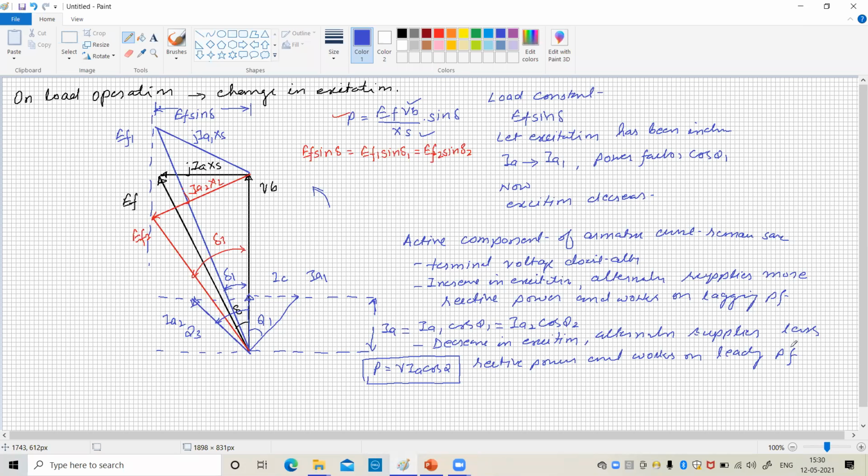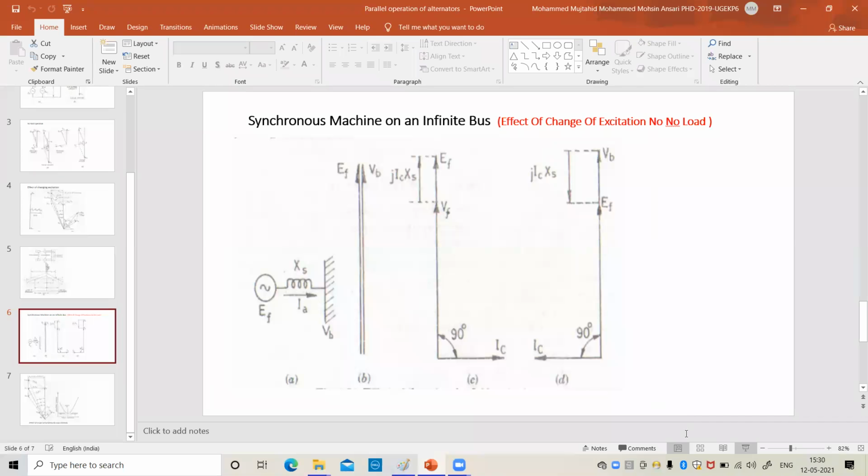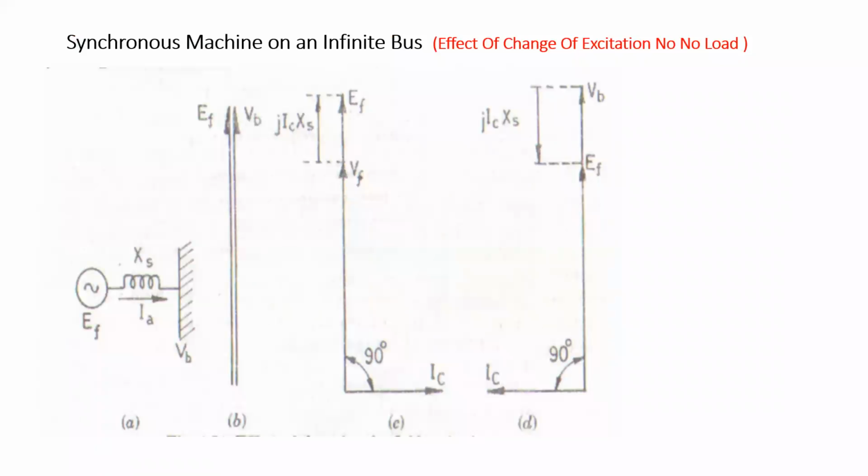So this can be explained with this one also. Here the synchronous machine is connected to an infinite bus, with its excitation set such that the excitation EMF and bus voltage are the same. Now this is for the no load operation.